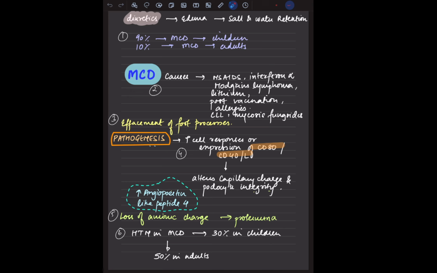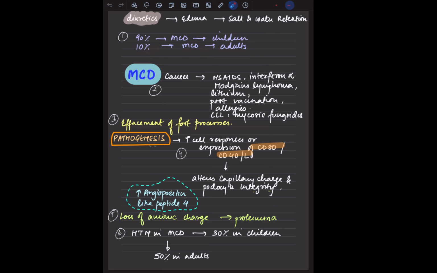So let's just give a brief introduction of what minimal change disease is, and we are also going to look at certain points I have collected from specialized books. This is a topic where you learn so much after reading multiple times and going in depth. I shall be sharing my notes with you guys. So 90% of MCD occurs in children and 10% of MCD in adults. In adults, what is the most important thing? FSGS. We are all aware of that.